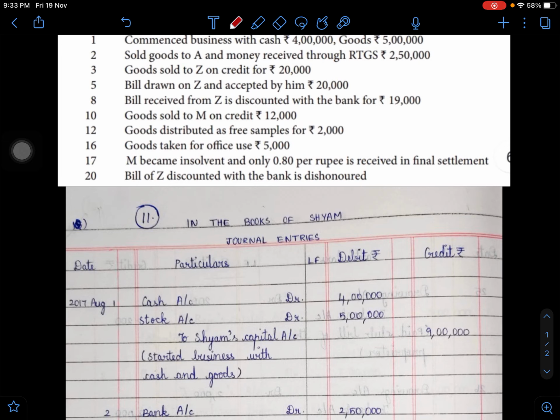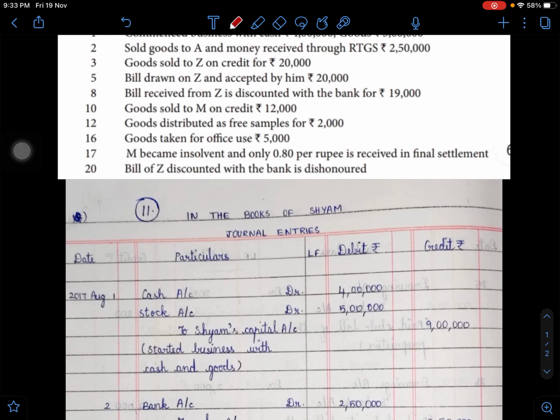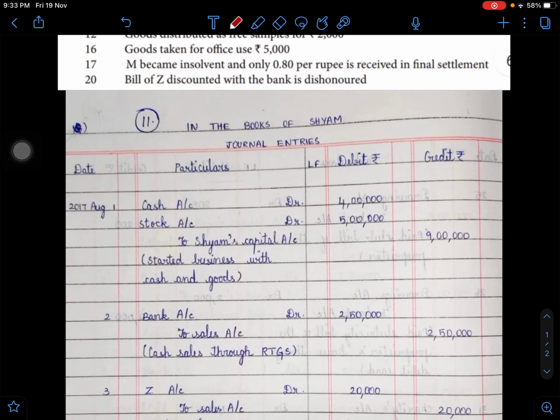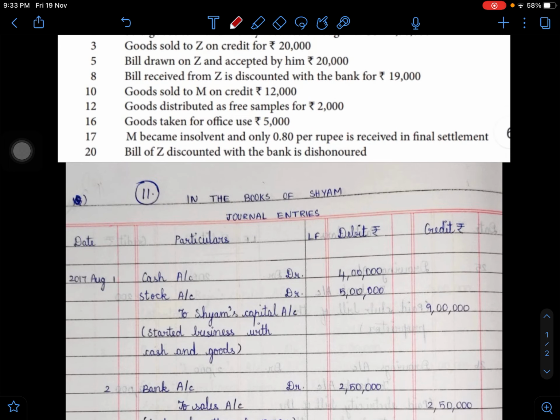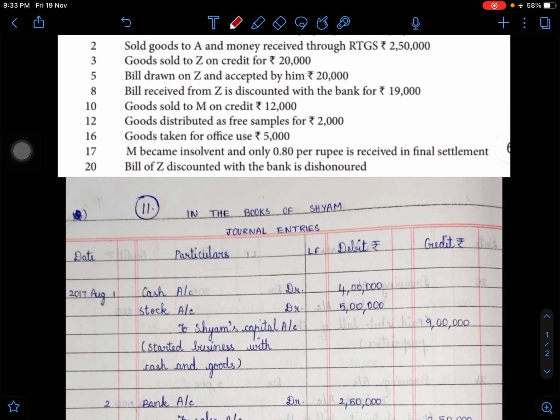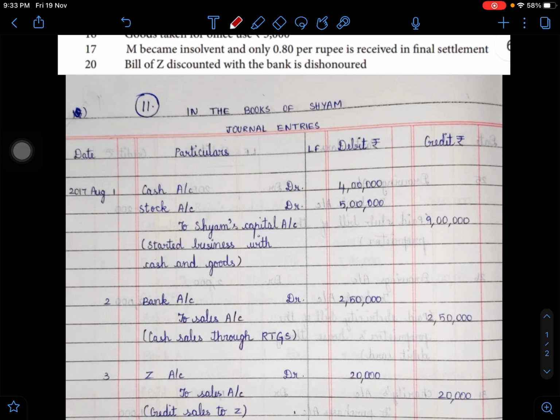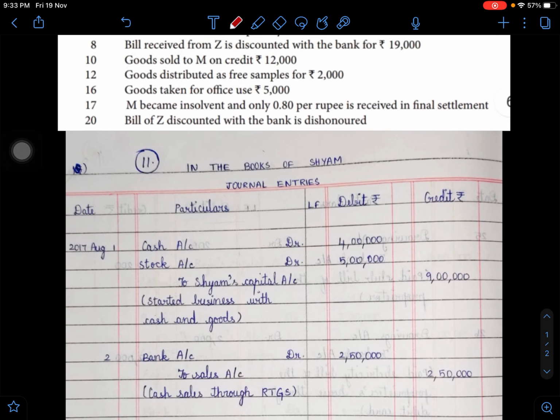And on 2nd, it says goods are sold to A and money is received. So it is actually a cash sale, but through bank. So a bank transaction is enabled. You write here bank account debit to sales 2,50,000, cash sales through RTGS. And on 3rd, it says that goods sold to Z on credit rupees 20,000. So this is a credit transaction. So you say Z account debit to sales account 20,000, with the narration.